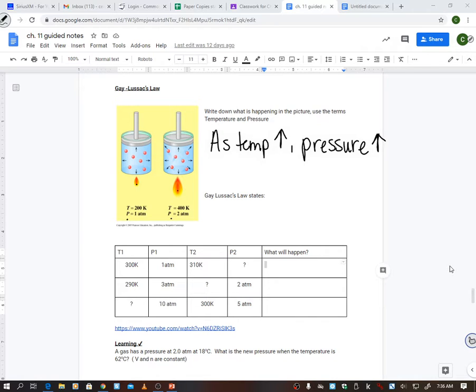Okay, so Gay-Lussac's law states that, I'm just going to have you guys do this nice and easy and simple and just write this here. Gay-Lussac says as your temperature increases, your pressure is going to increase. Right, so you can just draw an arrow down, copy it down again, whatever you want to do.